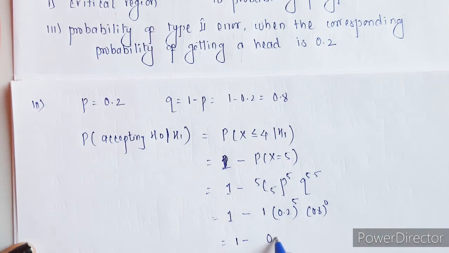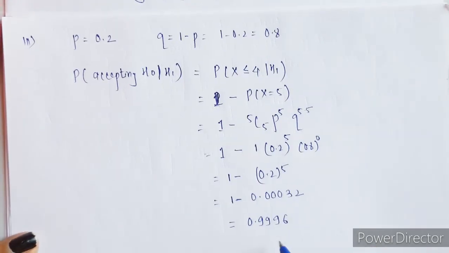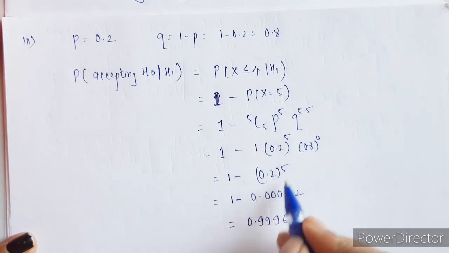So this is 1 minus 0.2 raised to power 5. 0.2 raised to power 5 is 0.00032.